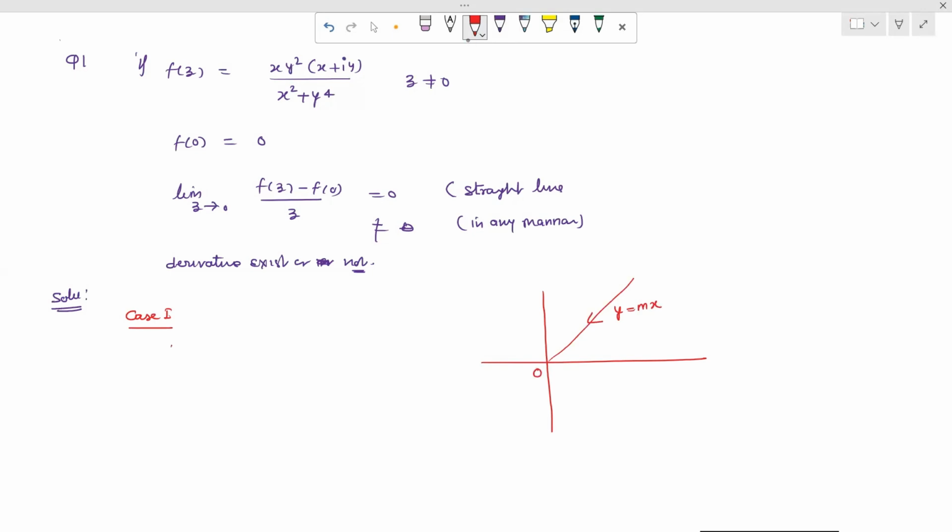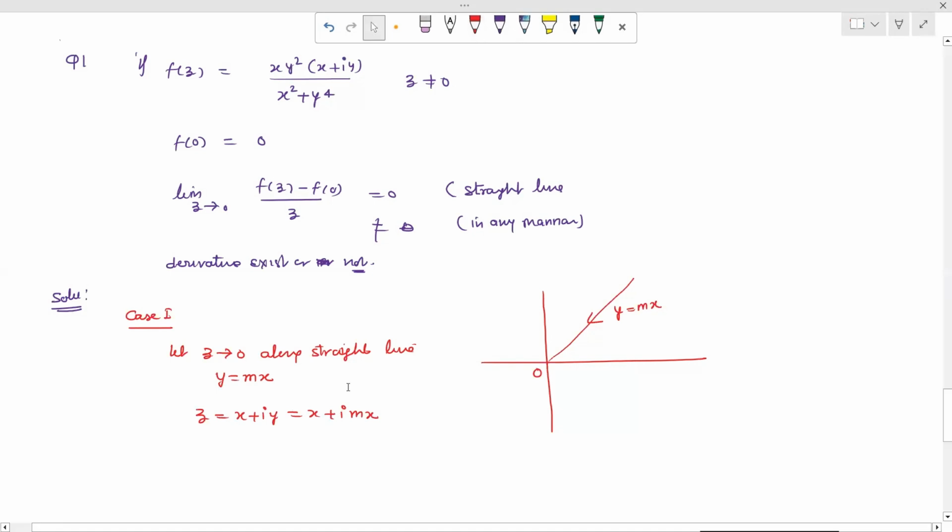Now let z tend to 0 along the straight line y is equal to mx. So z equal to x plus iota y can be written as x plus iota mx, since y is mx.